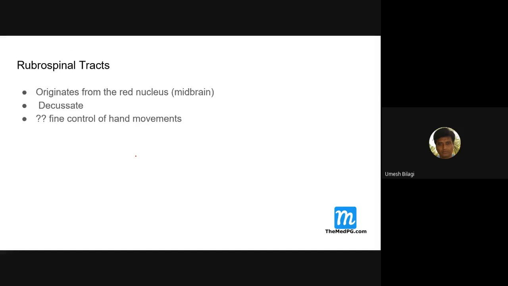Let me go to the contralateral extrapyramidal tracts. There are two more. First are the rubrospinal tracts. These originate in the red nucleus in the midbrain, and they decussate, meaning they immediately go to the opposite side of the origin. They are probably involved with hand movements, the fine control of hand movement.